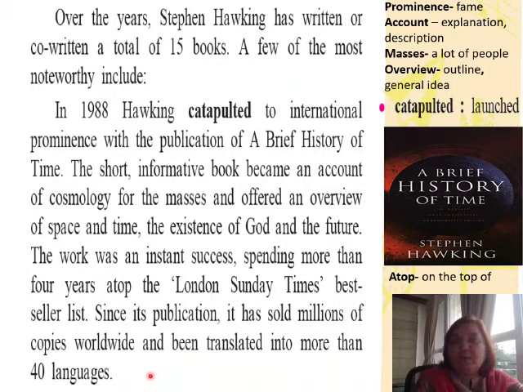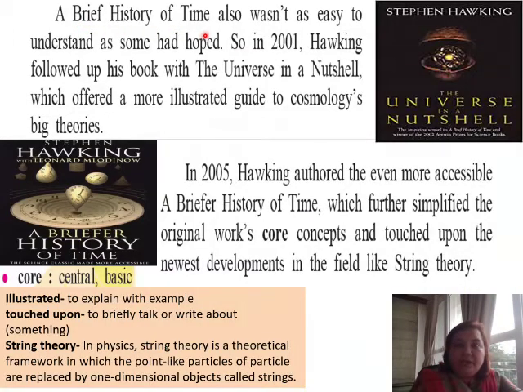The book became so popular all over the world that it was translated into nearly 40 languages so that everyone can understand cosmology, can understand space and time, the existence of God, and the future of the universe. A Brief History of Time also wasn't as easy to understand as some had hoped. So there were some people who did not understand the concepts which Stephen Hawking had discussed in the book A Brief History of Time.